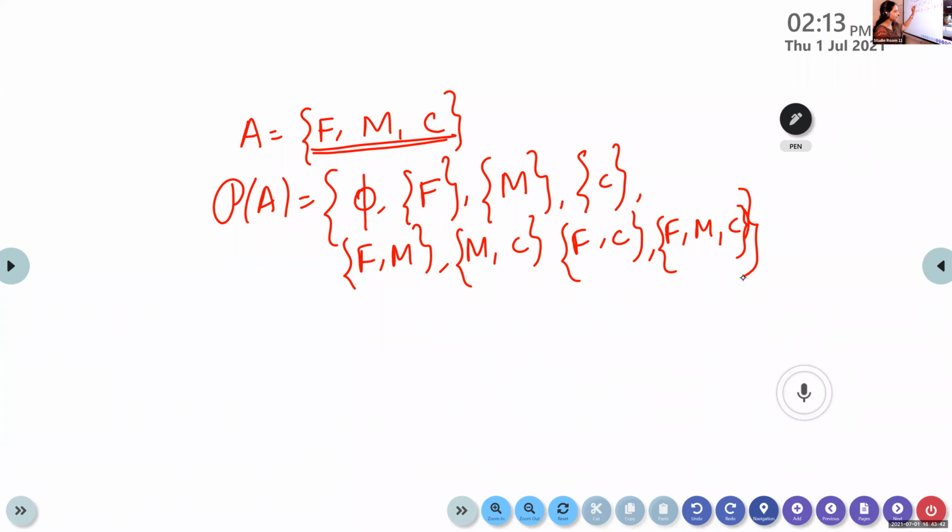First, no element. Then the sets with one element, then sets with two elements, then the set with three elements.